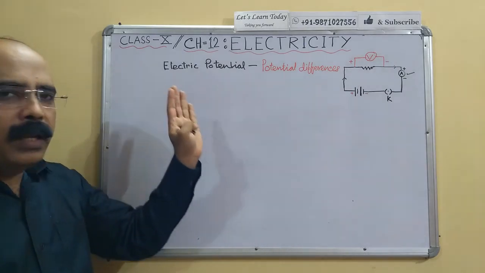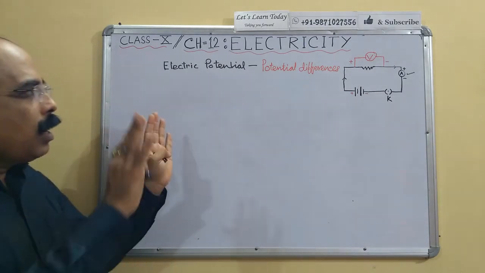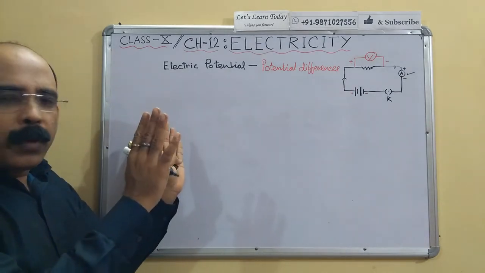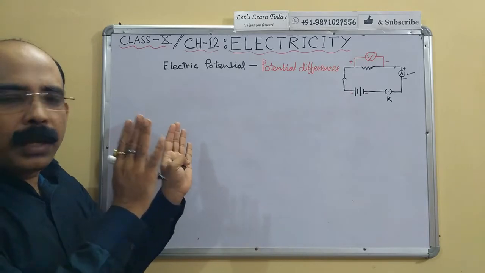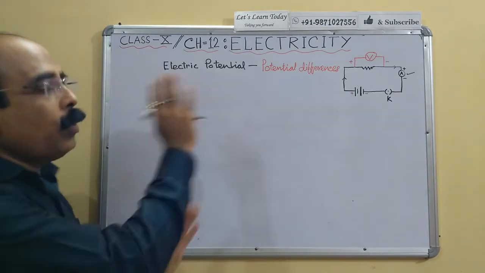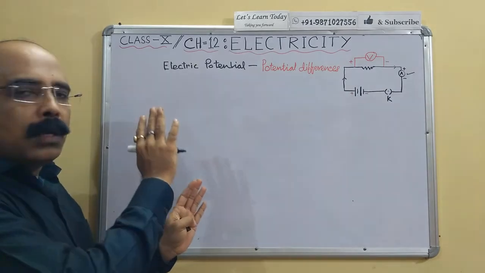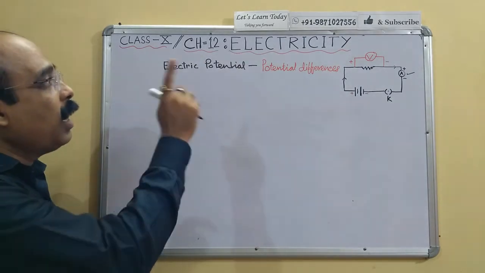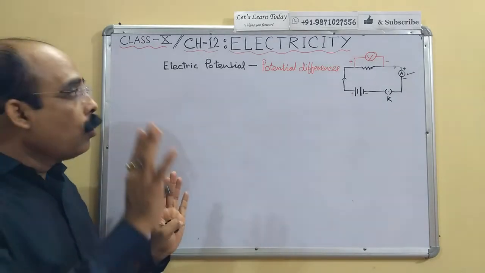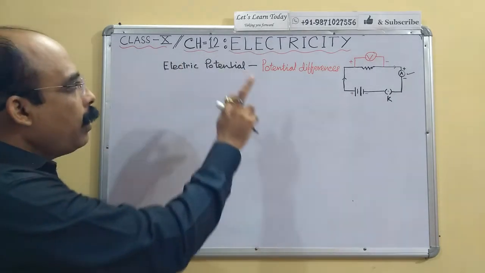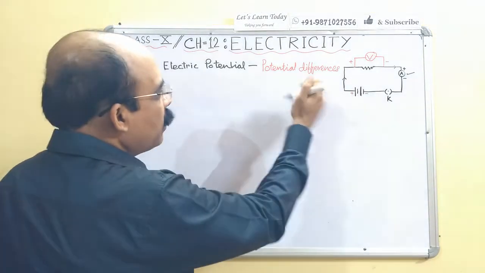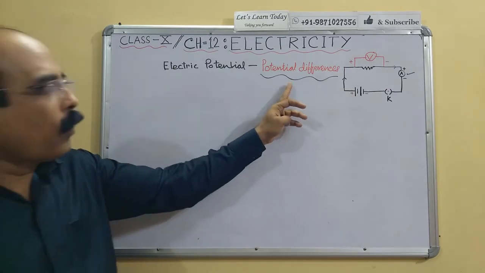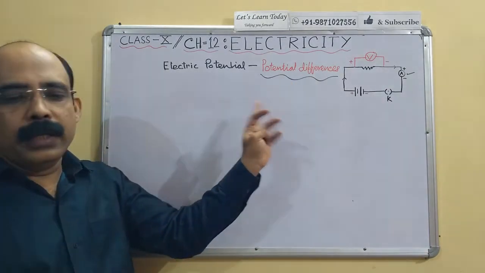If, under any condition, we create a difference of pressure of electric charges, then electric charges flow from one end to another, and it is always from the negative end to the positive end because electrons flow. So this, the potential difference, is the cause for the flow of electric charges.